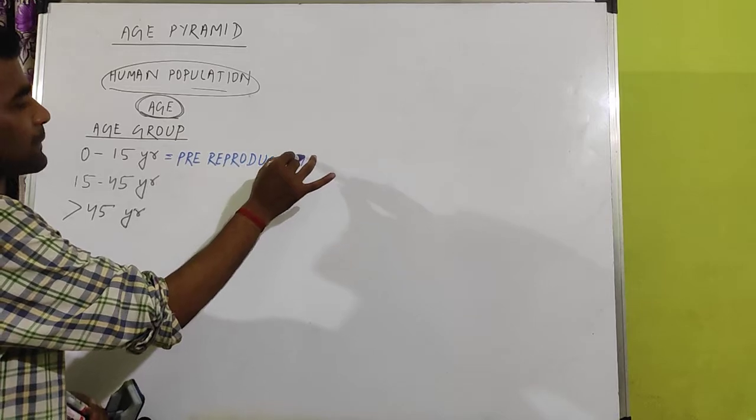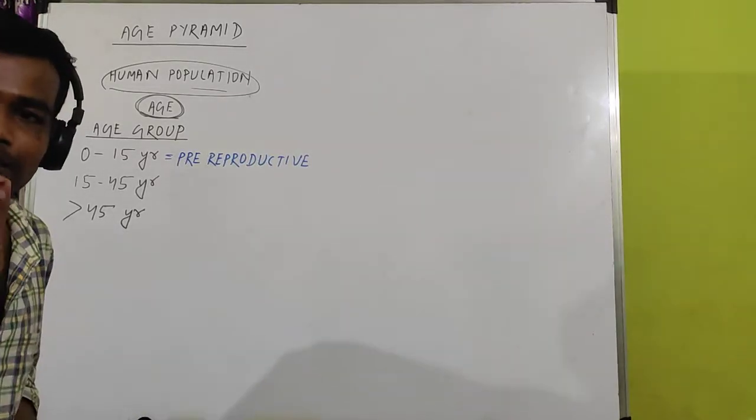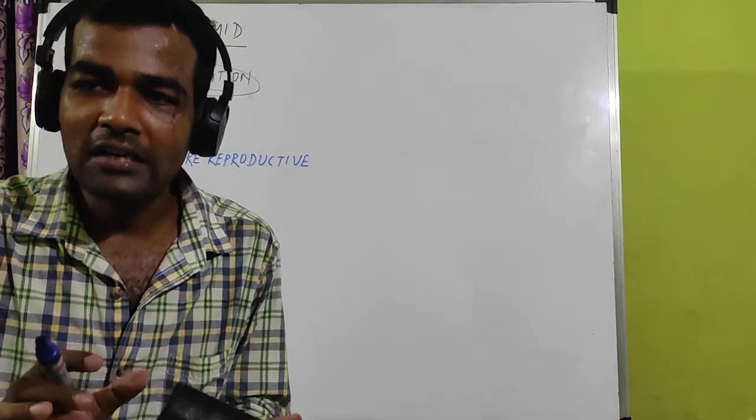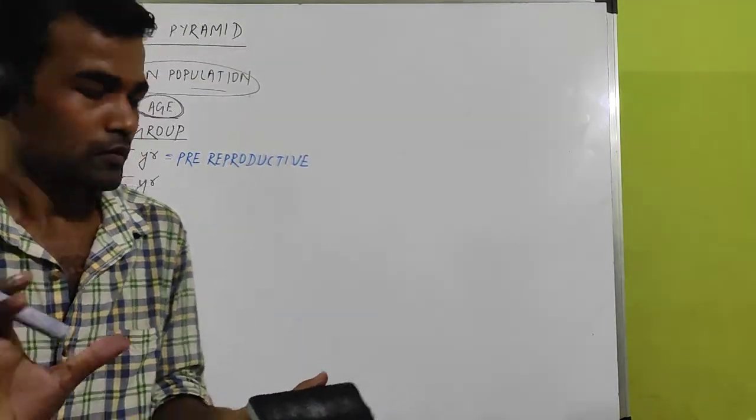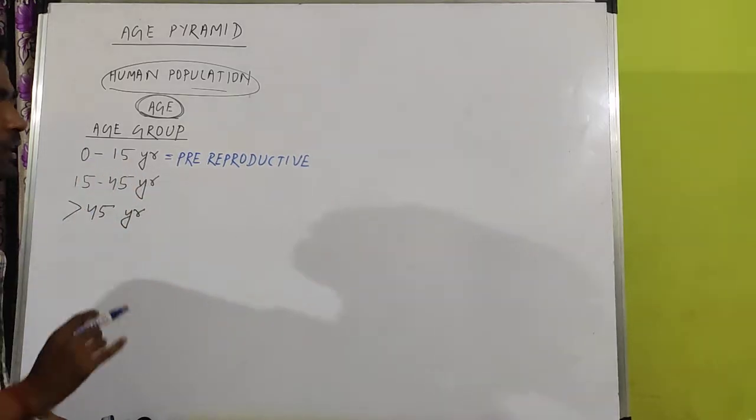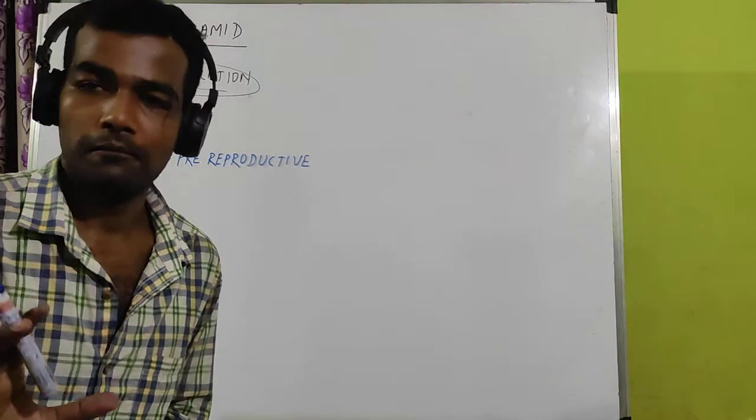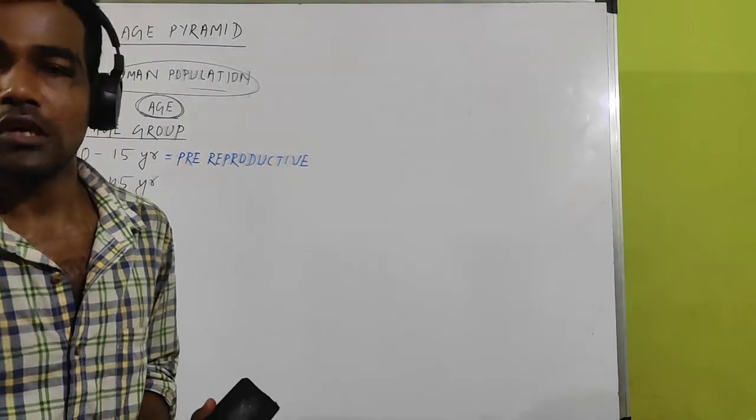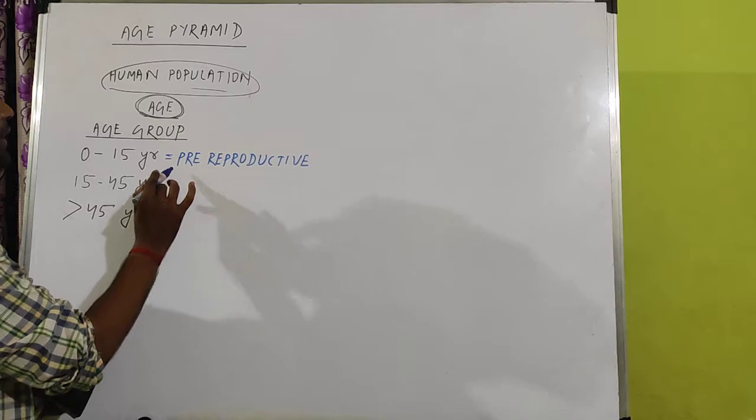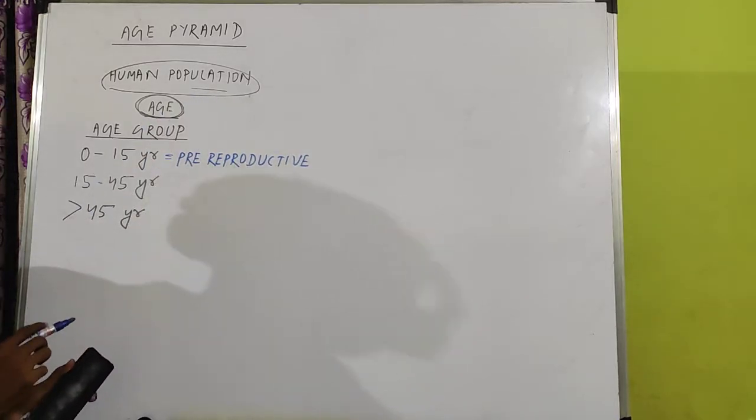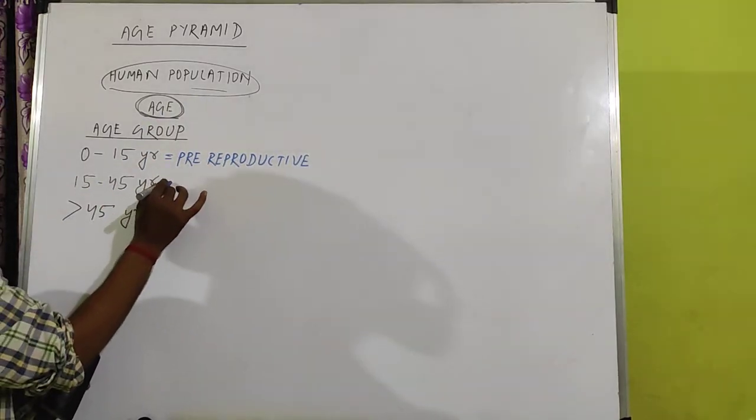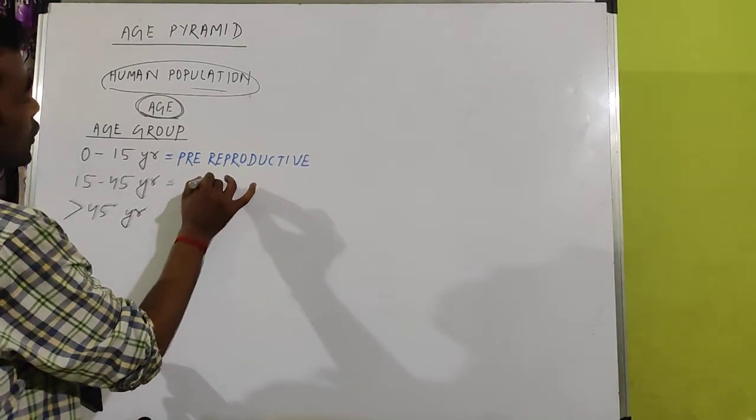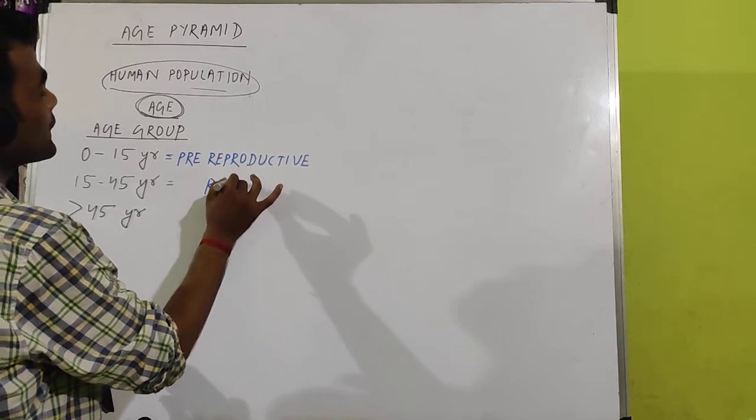What is the meaning of pre-reproductive? Pre-reproductive means unable to reproduce, as reproductive organs are not developed much. Within 0 to 15, reproduction is not possible, so 0 to 15 is not the age of reproduction. This is pre-reproductive, before reproduction. But after 15, a human is capable of reproduction. That is called reproductive, not pre-reproductive. This is called only the reproductive age group.